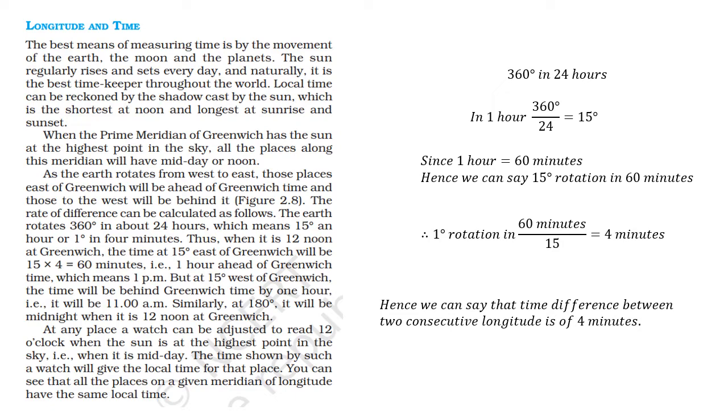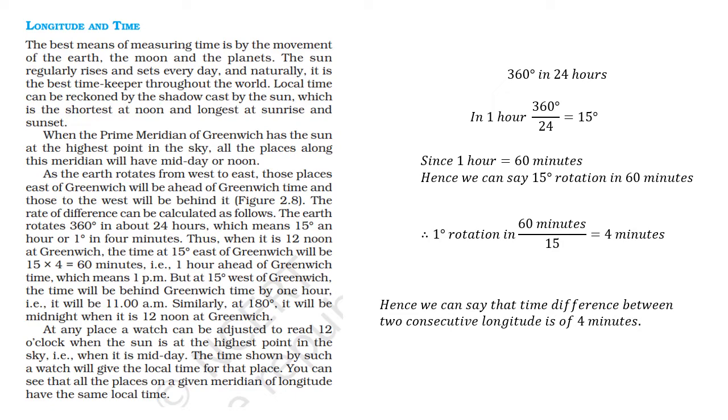At any places, a watch can be adjusted to read 12 o'clock when the sun is at the highest point in the sky, and that is when it is midday. The time shown by such a watch will give the local time for that place. Means if watch is adjusted by seeing the position of sun at the highest point in the sky, so it is the local time of that place or that meridian.